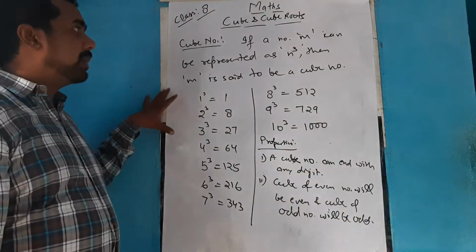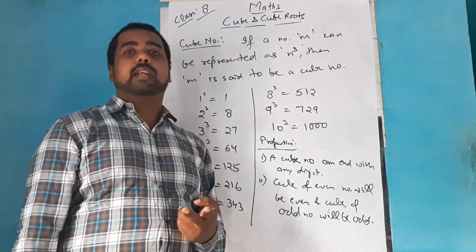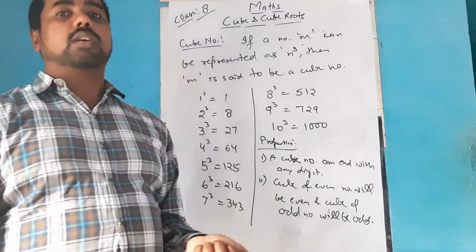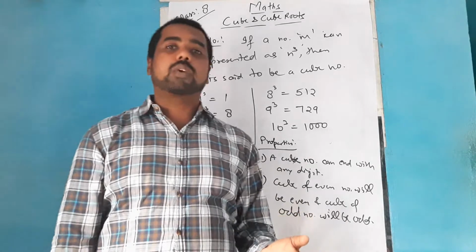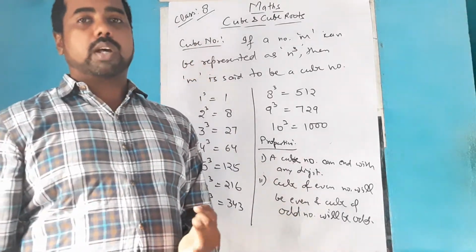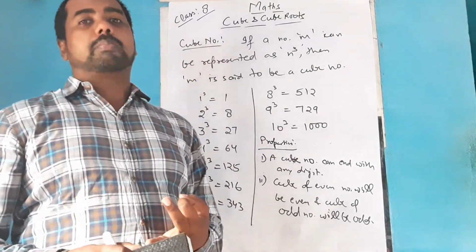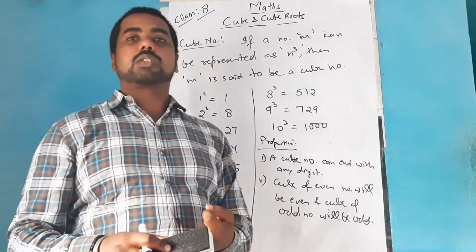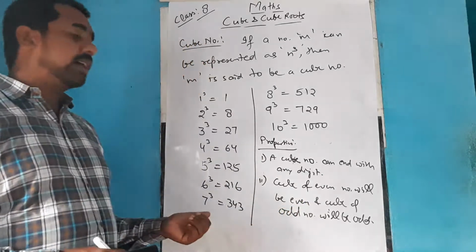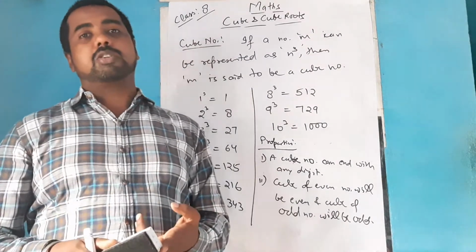This is for the basic part of cube numbers, and there are two methods of finding the cube root. Like in the previous exercise on square and square root, you must have learned there are three methods of finding the square root: the repeated subtraction method, the prime factorization method, and the long division method. But here there are only two methods: the prime factorization method and the estimation method.